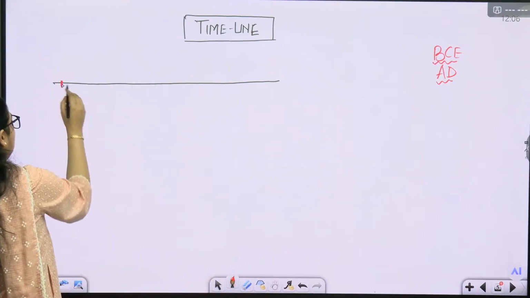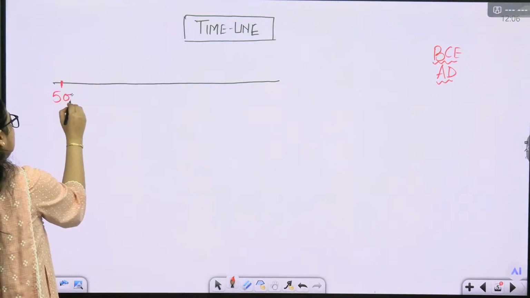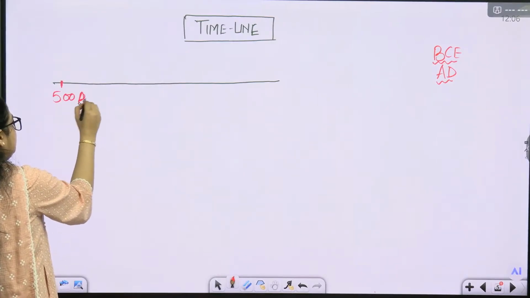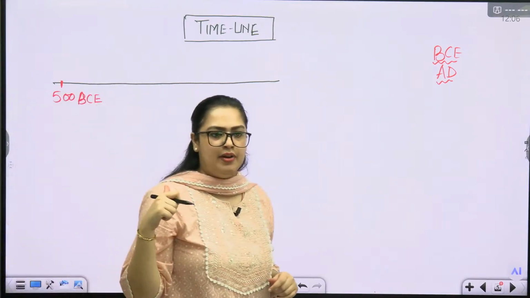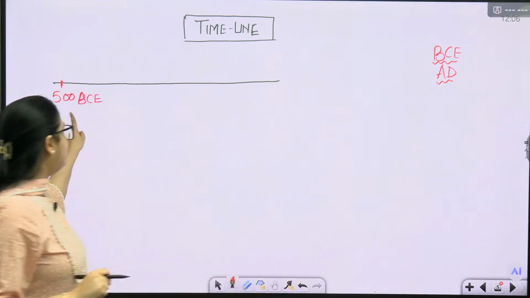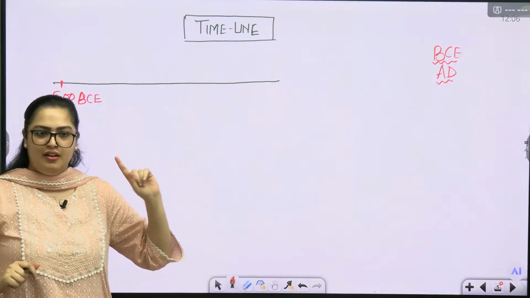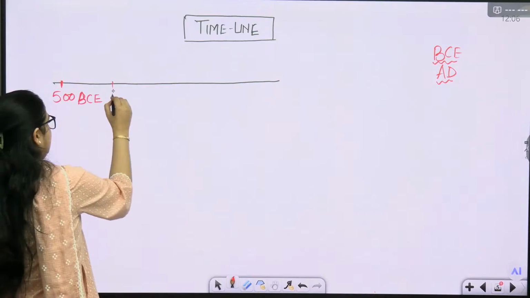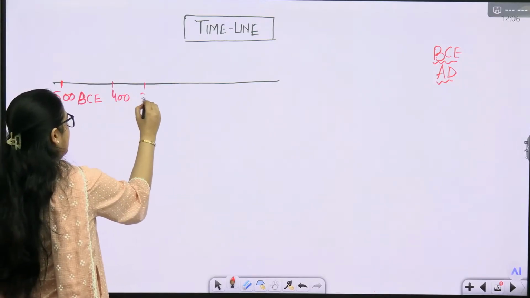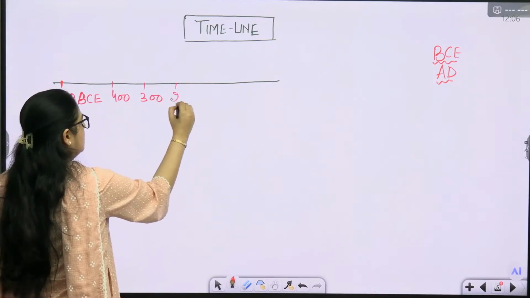So I'm writing number of years here. 500 BCE. Then I will also be giving you some rules to follow in the timeline. So we start with 500 BCE. फिर 500 BCE के बाद 400 BCE, 300 BCE, 200 BCE,